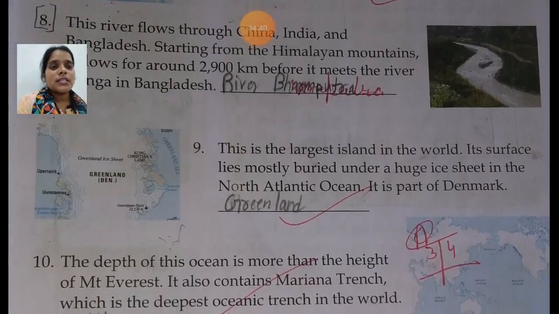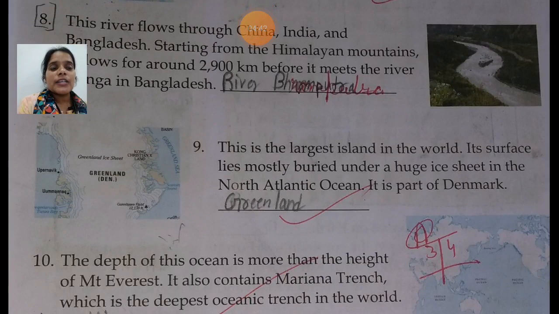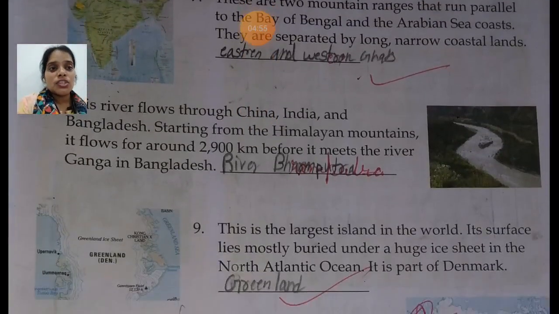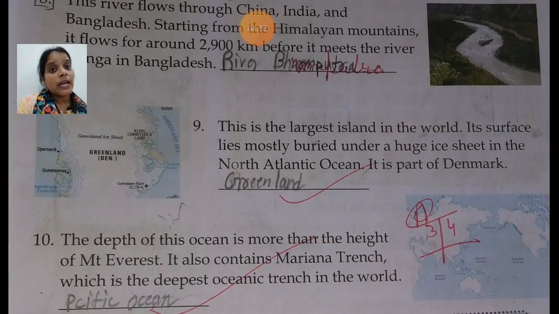Next, the ninth point, is the largest island in the world. So now we are talking about the islands. Before that, we talked about the rivers, volcanoes, and mountain ranges on this page. Now we are talking about the island. This is the largest island in the world.